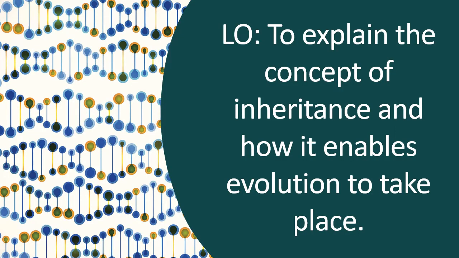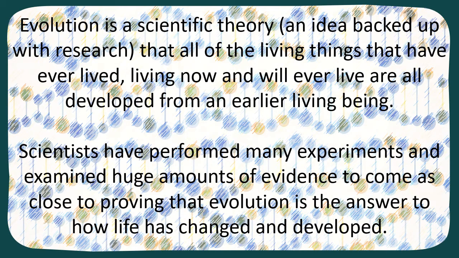Our learning objective is to explain the concept of inheritance and how it enables evolution to take place. Evolution is a scientific theory. A theory is an idea that is backed up with research. That all of the living things that have ever lived, living now, and will ever live are all developed from an earlier living being. So the theory of evolution states that we didn't just click our fingers one day and change, but that everything could be tracked back over thousands and thousands of years, if not longer, to one single thing that over time changed in various ways.